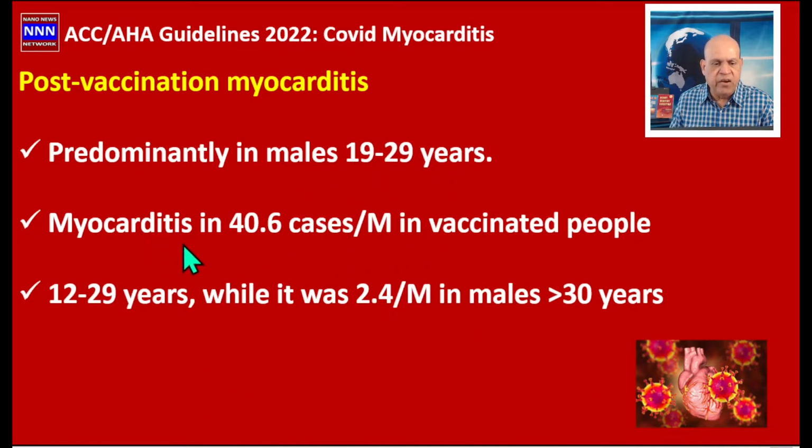The incidence of myocarditis is 40.6 cases per million vaccinated people. So not only do we see myocarditis in patients with COVID infection, there is an increased incidence in patients receiving messenger RNA vaccines. It is 40.6 cases per million in people who are between 12 to 19 years, while it was 2.4 per million in males over the age of 30 years. So predominantly it is seen in young adults, and it becomes a concern if we are talking about sports athletes.